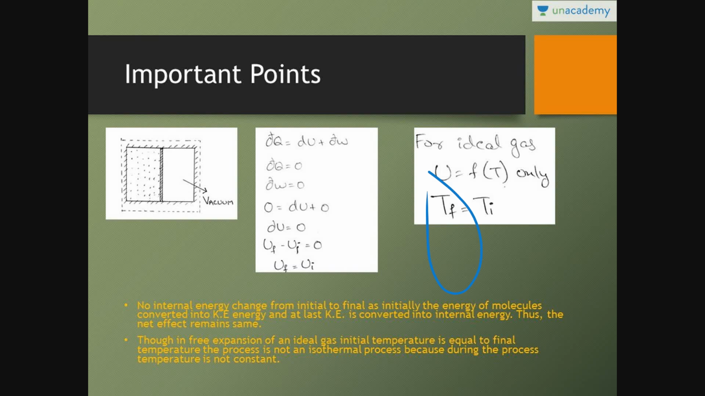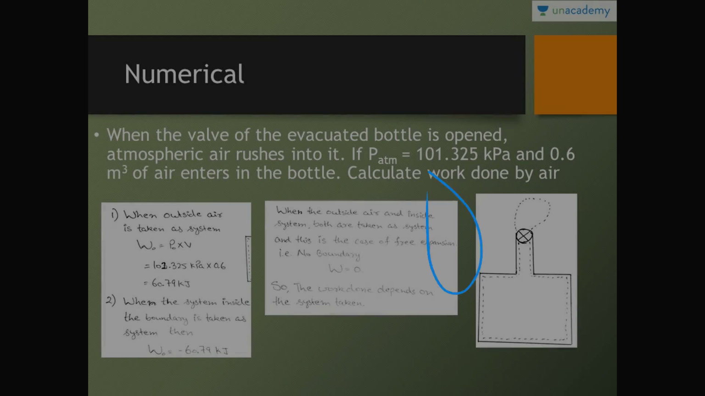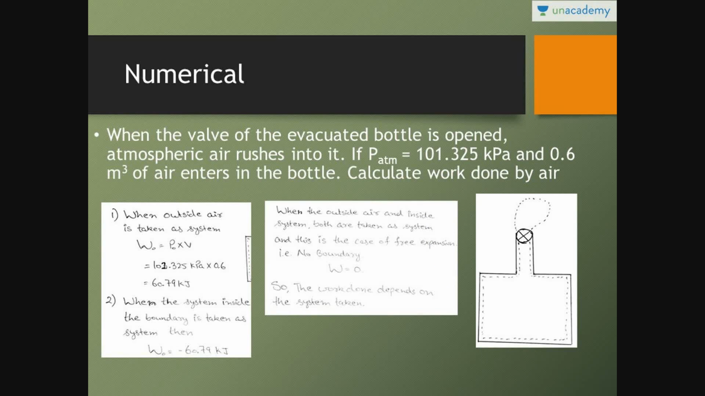So, important result: work transfer is equal to 0. Free expansion is a highly irreversible process. Initial internal energy is equal to final internal energy. Initial temperature is equal to final temperature. So we will discuss this in detail with the help of a beautiful numerical. Just go through this numerical so that if you are facing any sort of problem, you can clarify it.